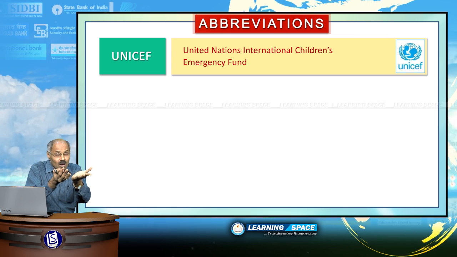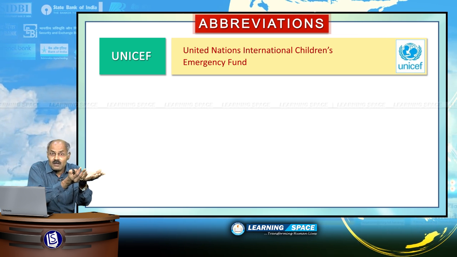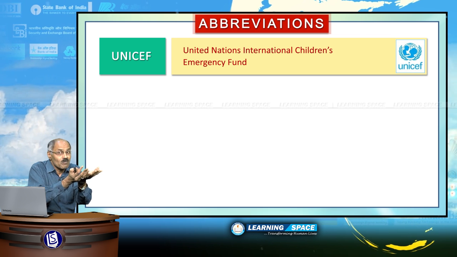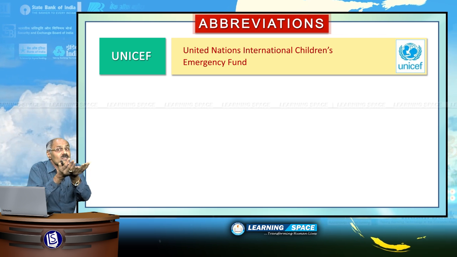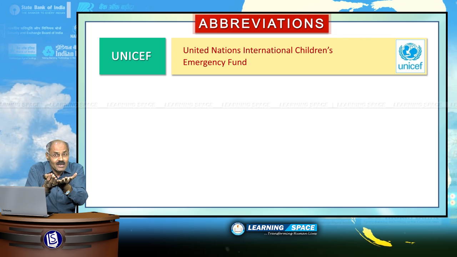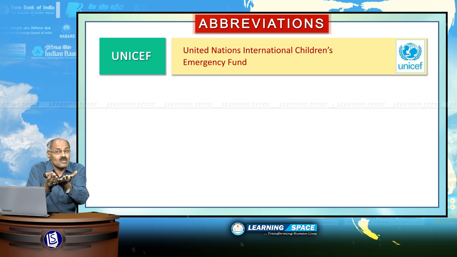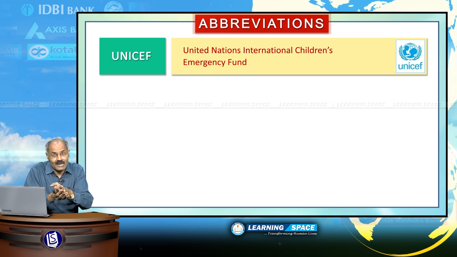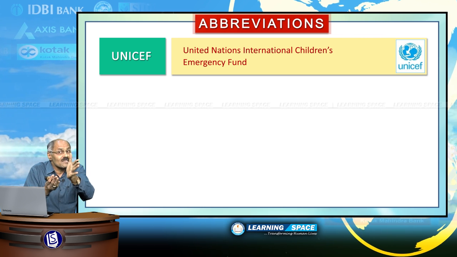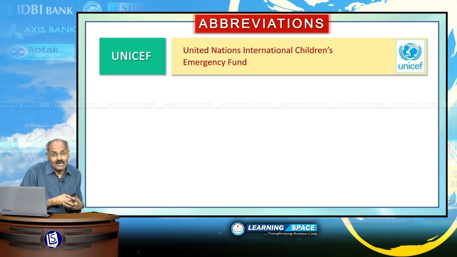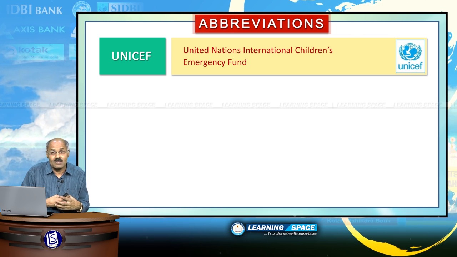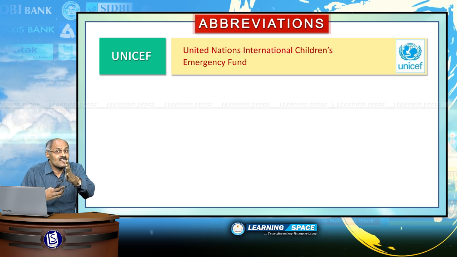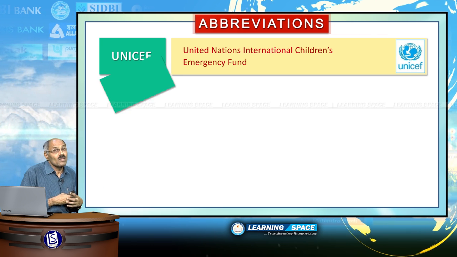All of you are well aware, Second World War brought a lot of misery to the world, and subsequently to give humanitarian assistance to the children across the world, this UNICEF was created, and UNICEF headquarters is in New York, and it was established in the year 1946. It is United Nations Organization.